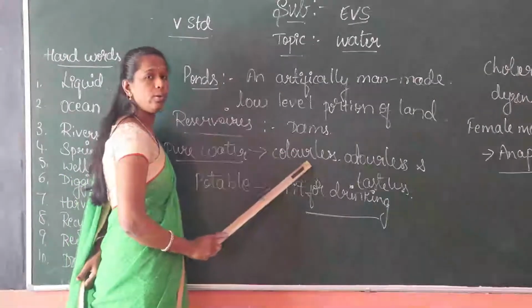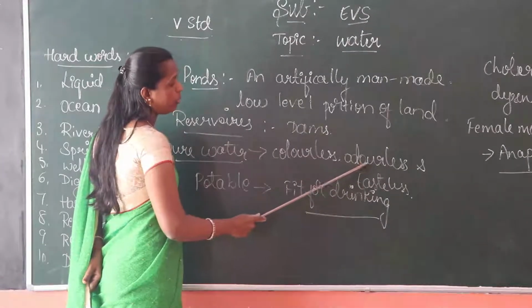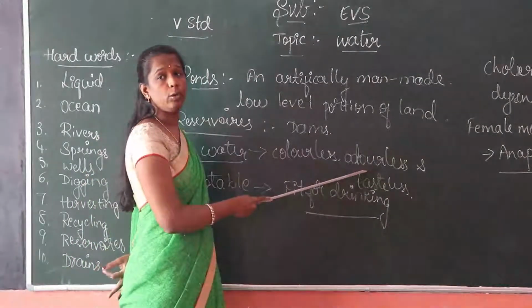Colorless. Colour is colorless. Odorless, odor means smell.